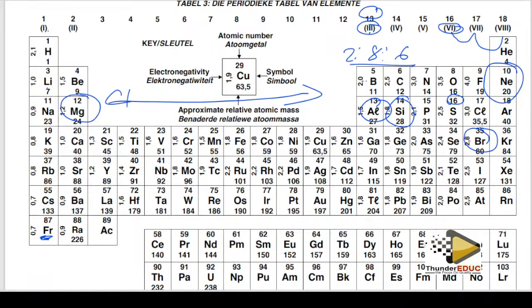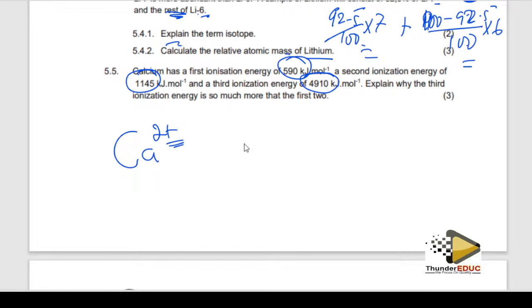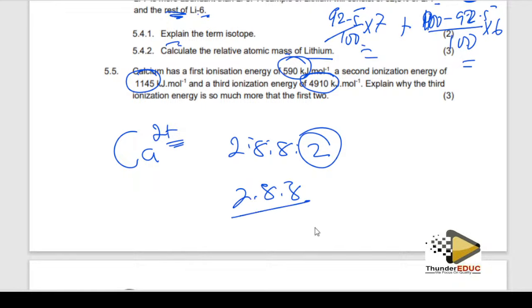If you use the octet rule, you can understand, because it is 20, so it's going to be 2, 8, 8, 2. Now it has lost these 2 electrons, so it has become 2, 8, 8. You understand? I'm using this so that you understand it better. But it's the same thing even if you use the Aufbau principle. You see now it is stable. It acts as an inert gas. So now what happens here?